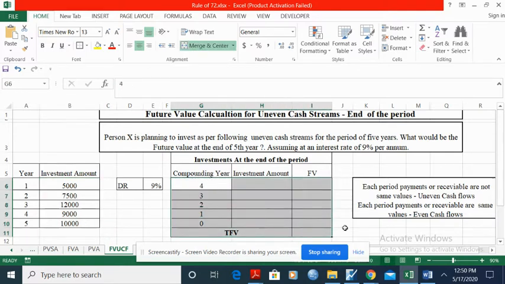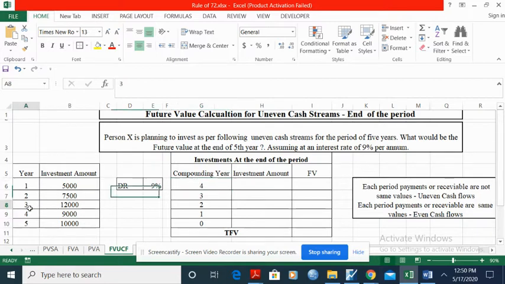When it comes to calculation of future value, you have to create this kind of table here. For example, the number of years is 5, and the compounding years are different. What does it mean? Mr. X is investing 5,000 rupees at the end of the first year. So what is the remaining number of years that amount is going to compound? Only 4 years. Assume person X is investing 12,000 rupees at the end of the third year. Then the remaining compounding period is only 2 years.